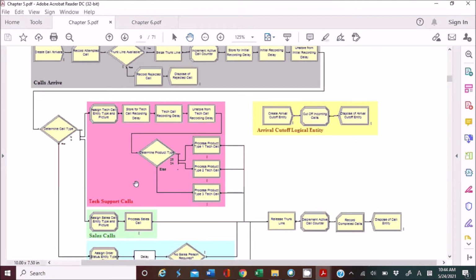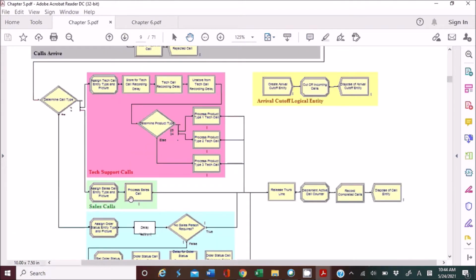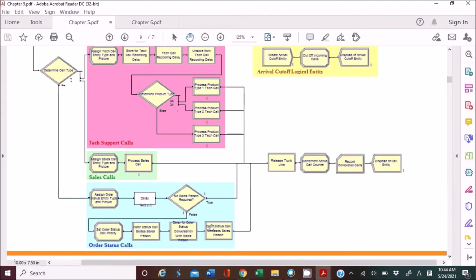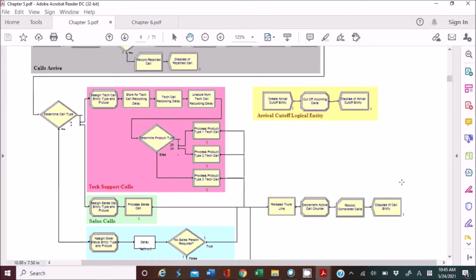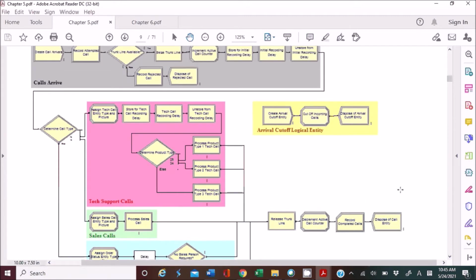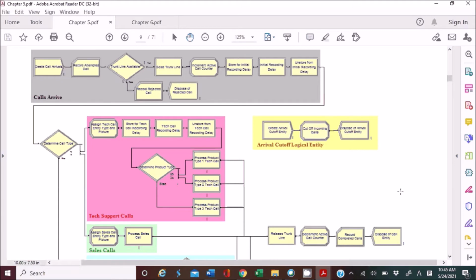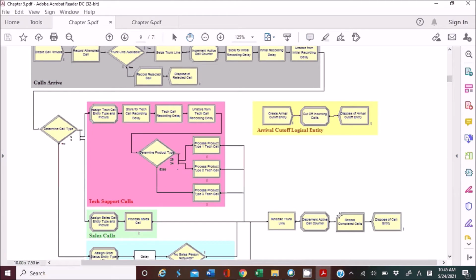And then this is a tech support core and sales core, and here is an order shader core, right? After that, it uses a release module to release 1 unit of trunk line, and then the assignment is here, and record module, and then dispose module. Yeah. So if you don't know the meaning of these modules, then you will have trouble in your exam. So please review the lecture video, okay, if you don't have anything here.